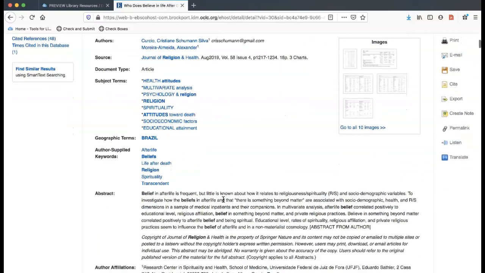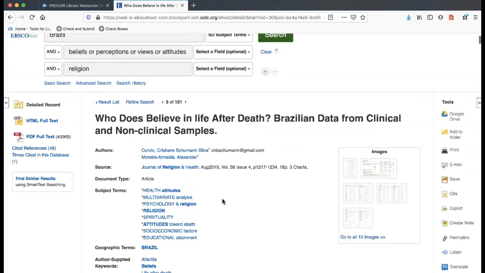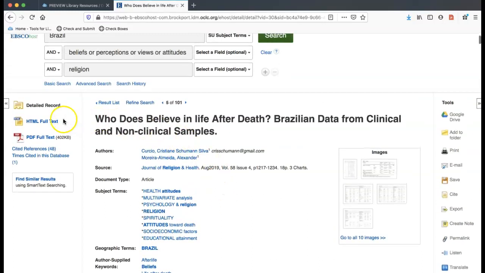So I've read that and decided, well, yeah, I think this is what I want to learn more about. It talks about afterlife belief and spirituality, and the full text. In this case, there's 2 options. You don't have to have 2, but the full text, plain, and then the PDF is the full image of the article. You can download that, print it out. That will look more like it did when it was originally published.